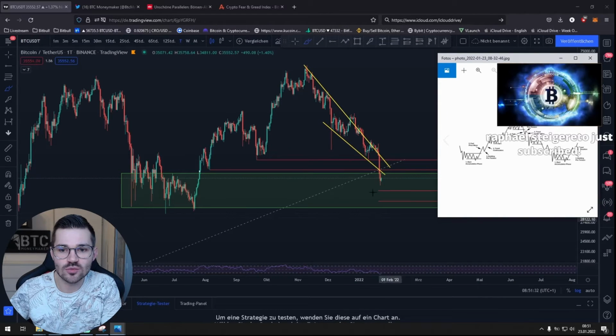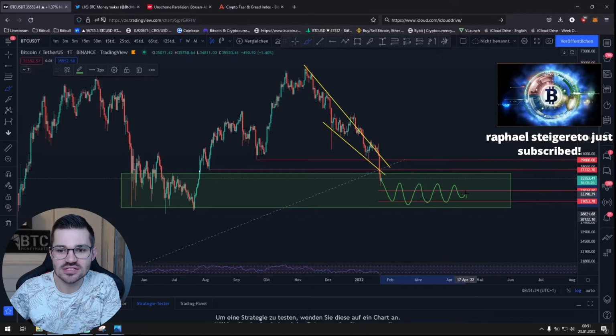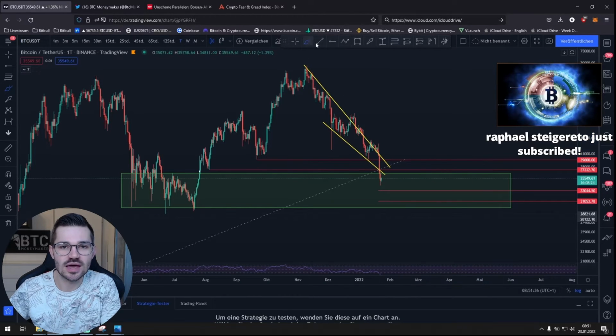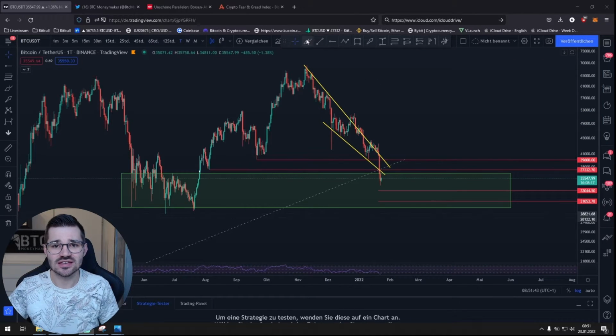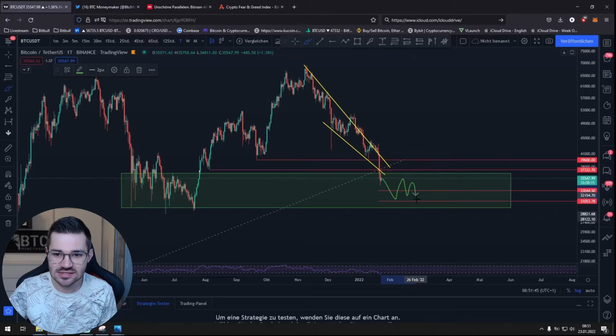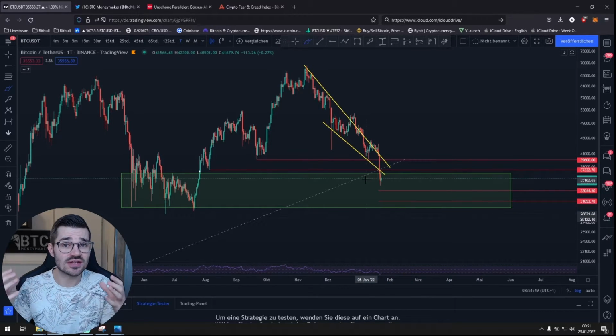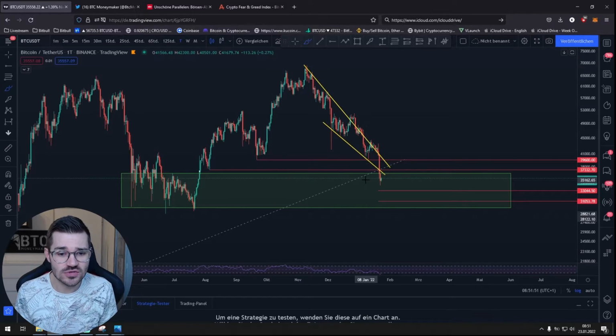We could indeed be coming into an accumulation period here, as I mentioned before, and then a move upwards could happen. But again, we have to be very careful, because if this applies to the situation we're in at the moment, we don't see the accumulation right now. We don't know if that's going to happen at all. Instead, we should just prepare and be ready for another crash that could happen.